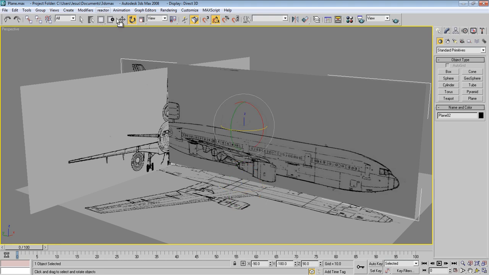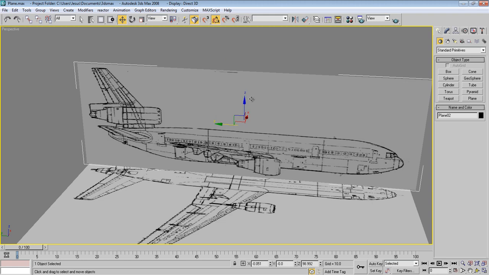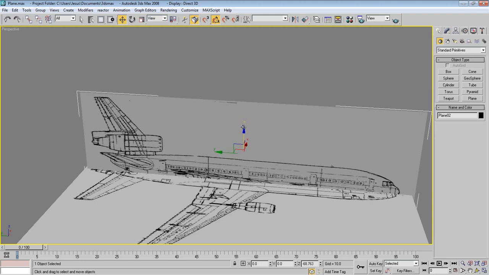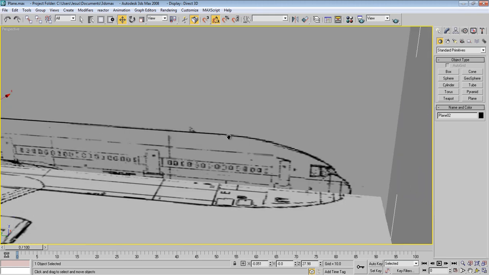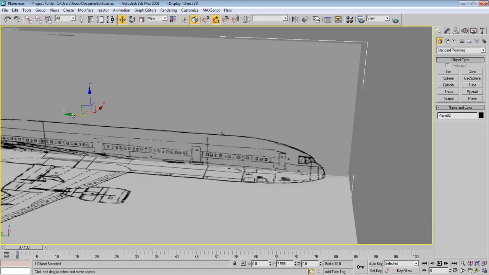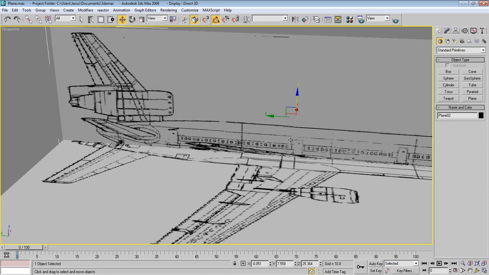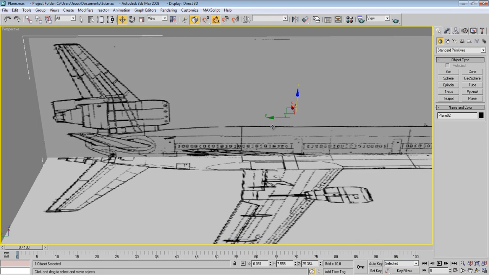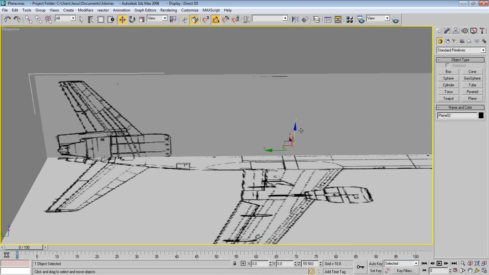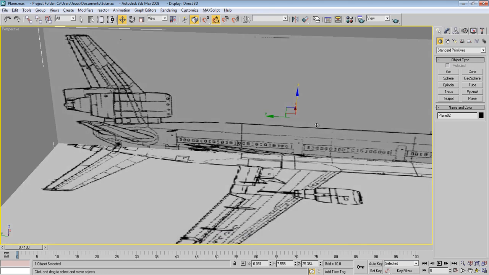and we need to align those two exactly together. We can hide this for now and just go down like this and make sure that this top edge is exactly on the top edge of this one. I know we took so much time in this part, but because this is the most important part in modeling, now let's make sure from the tail and it's aligned perfectly. So now we're good to go.